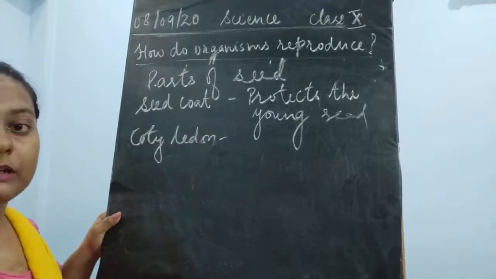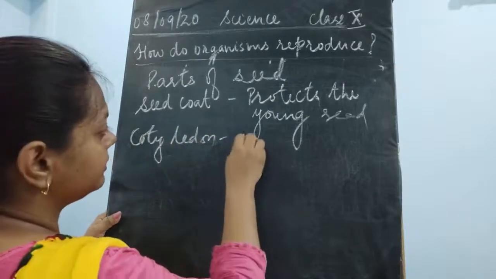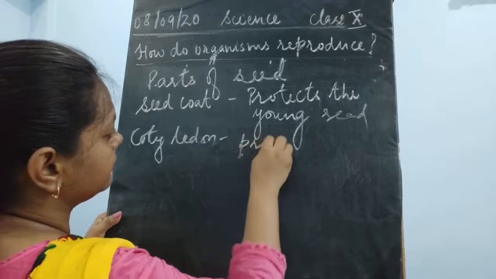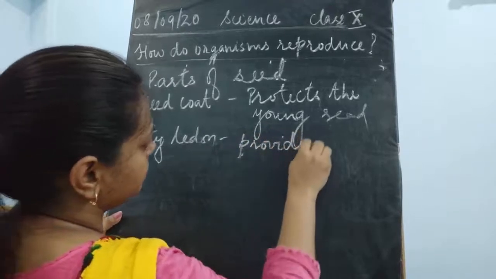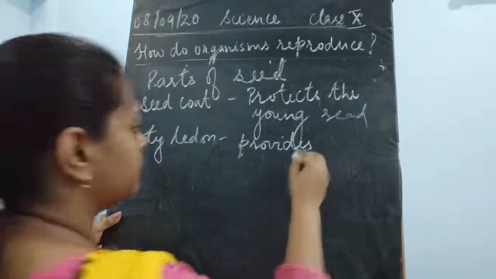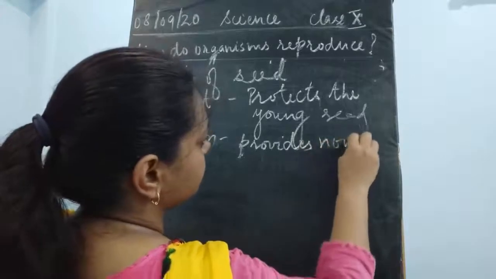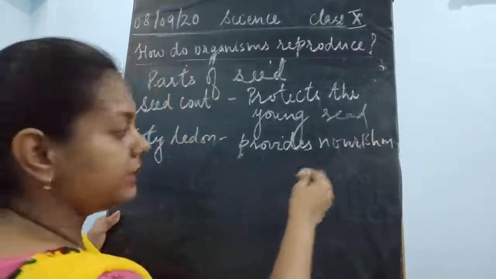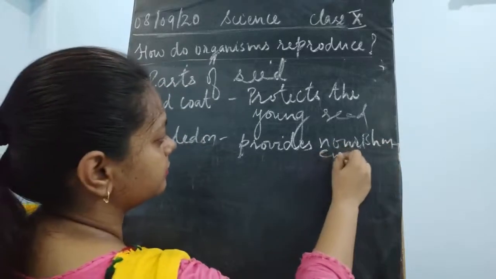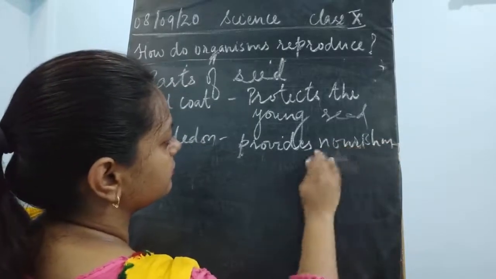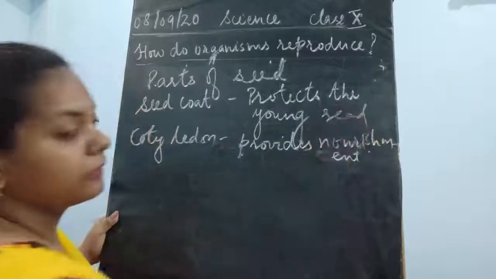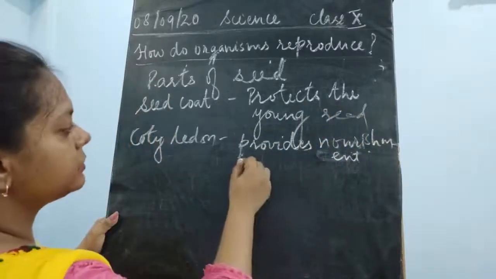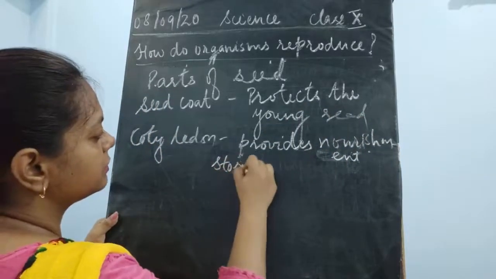This cotyledon provides nourishment. It stores food.